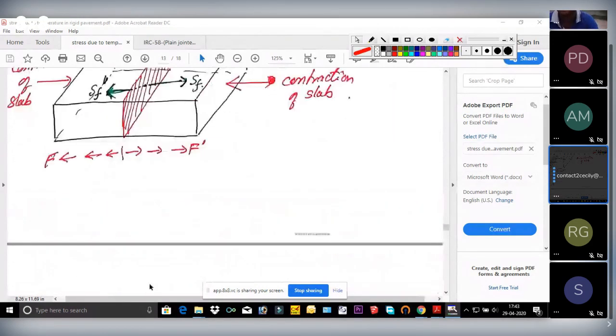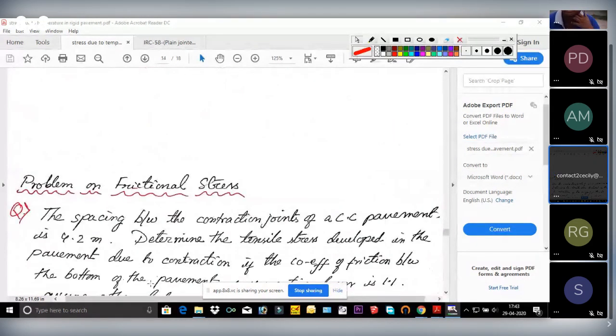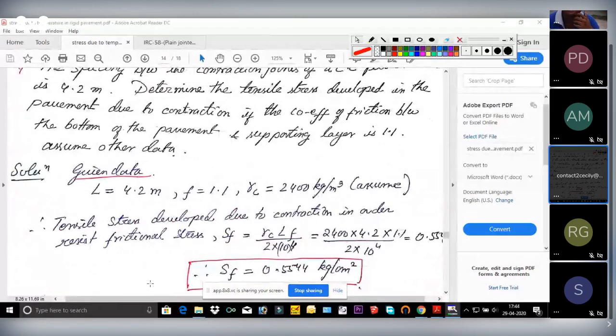So what is the value? So did you get this 0.5544 kg per